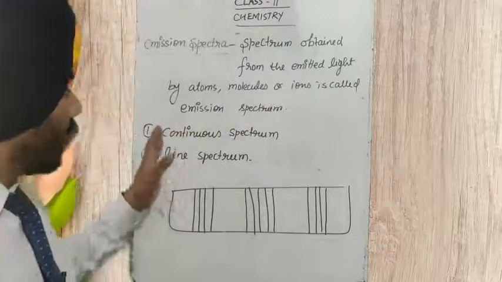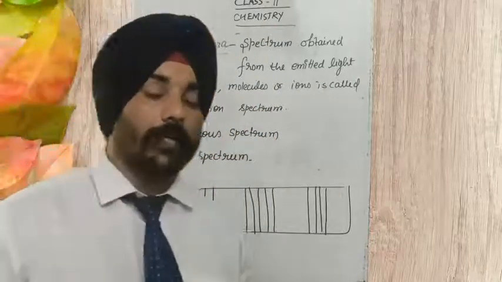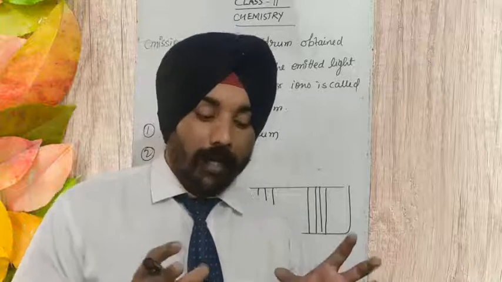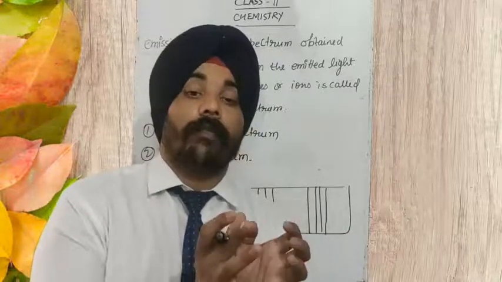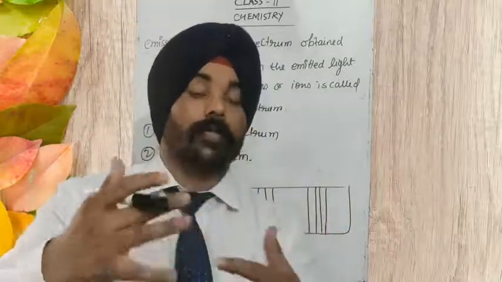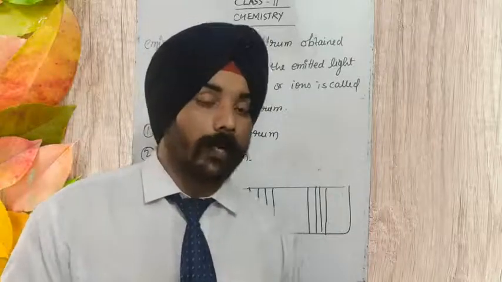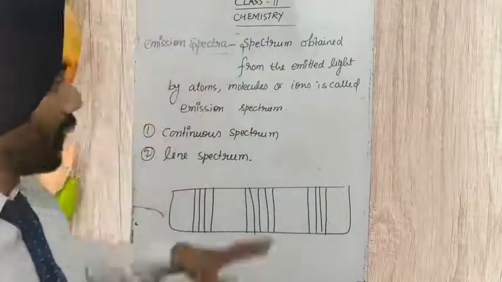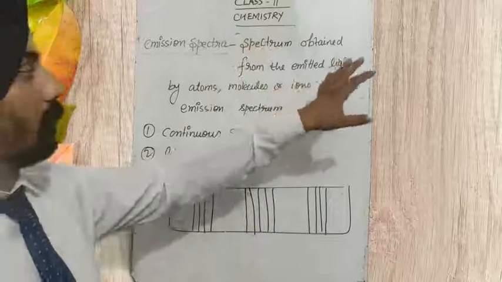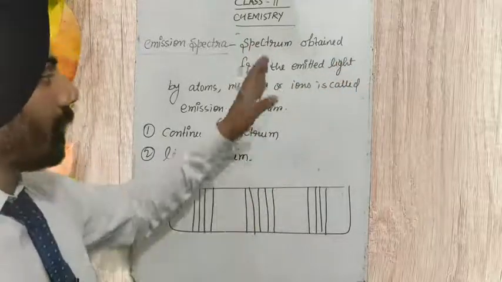Is that clear? And the continuous spectrum, as I told you, has wavelengths without a certain boundary; they are intermixed together. So you might have understood what an emission spectrum is: a spectrum obtained from emitted light.